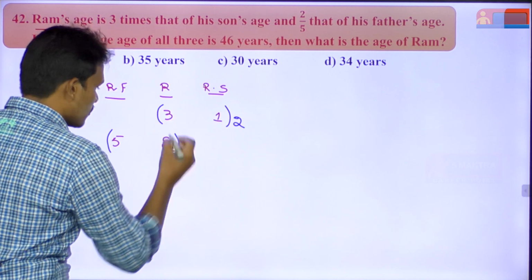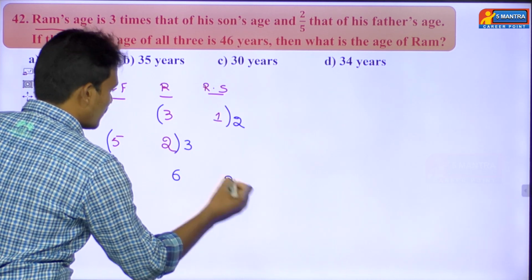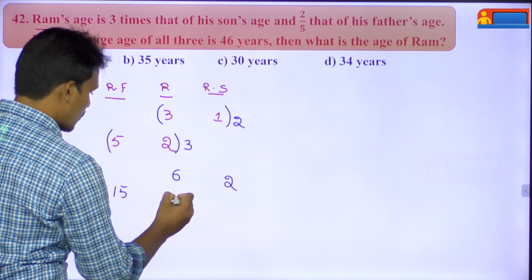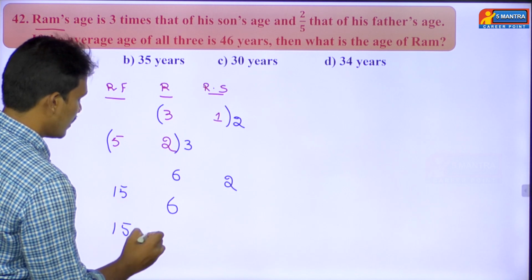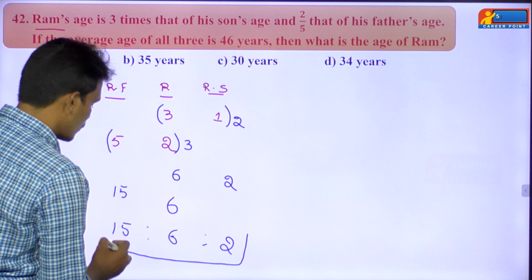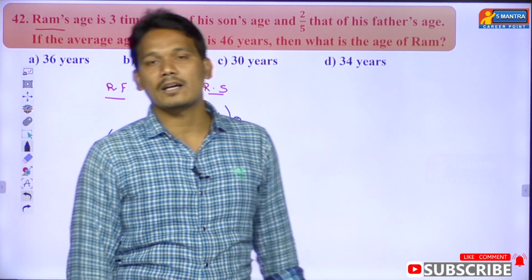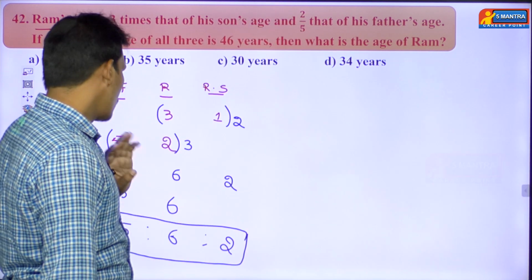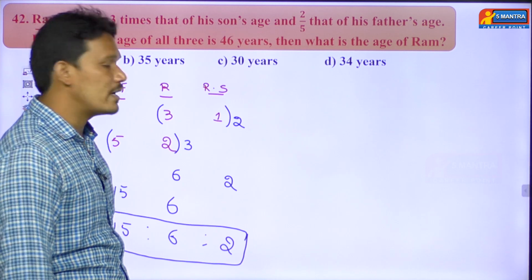Now 2 3s are how much? 6. And 2 1s are how much? 2. And 3 5s are how much? 15. And 3 2s are how much? 6. So directly we are going to get the ratio 15:6:2. Ram's father will have 15 parts, Ram will have 6 parts and Ram's son will have 2 parts. So total how many parts? 15 plus 6 is 21, 21 plus 2 is 23 parts.